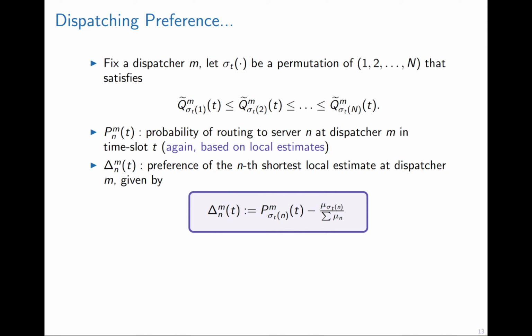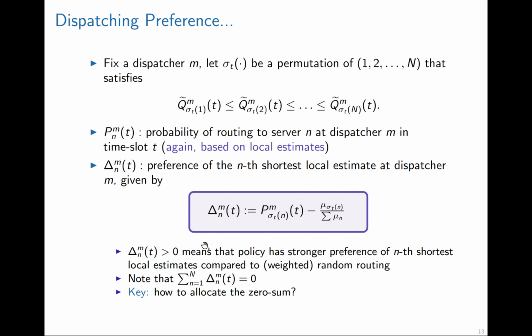Before we present our main results, let's first introduce one notion called dispatching preference. For it, we first do a permutation of the local estimates, and then we define probability P_MNT as the probability of routing to server N at dispatcher M in time slot T. The preference for the N-th shortest local estimate at dispatcher M is given by this term, so it's a difference between two probabilities.